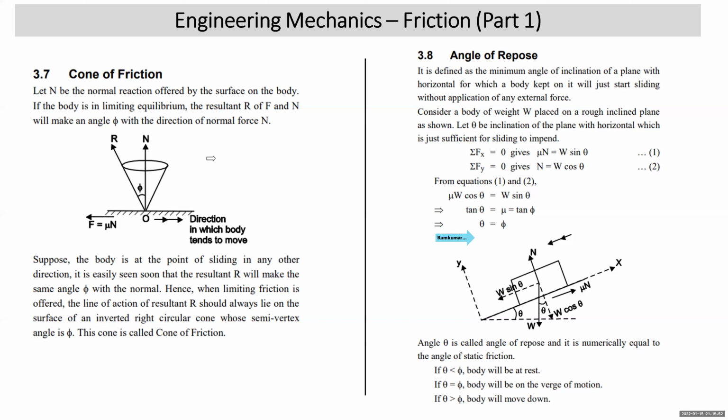So we can draw the conclusion in this manner. Thus you can see that here I've written the important conclusion. When angle of repose, I mean theta, is less than phi, body will be at rest. When theta is just equal to phi, body will be on the verge of motion. And if theta is greater than phi, body will move down. But keep in mind, concept of angle of repose is applicable only when there is no external force on the body.